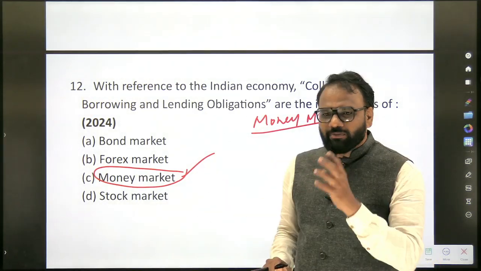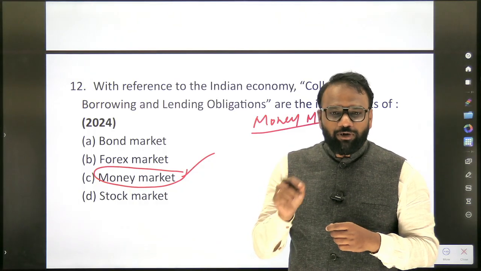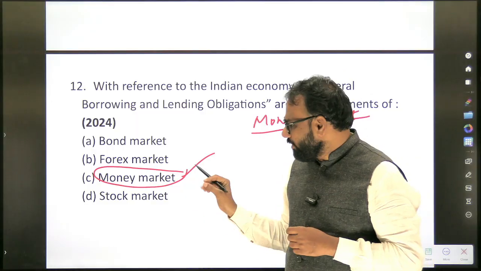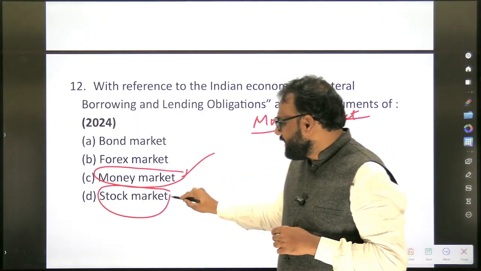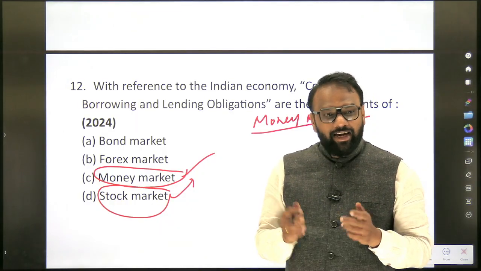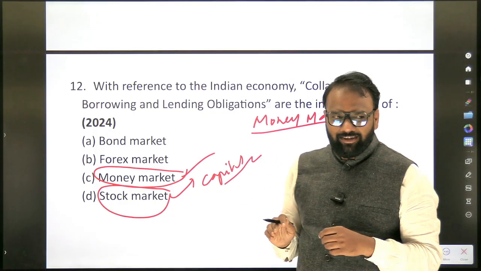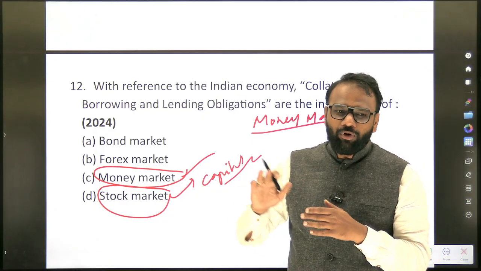Just a quick revision of what differentiates these markets. What is the money market? When you are borrowing money for a tenure of less than 1 year, you go for the money market. The stock market is part of the capital market, where we raise funds for a period of more than 1 year.